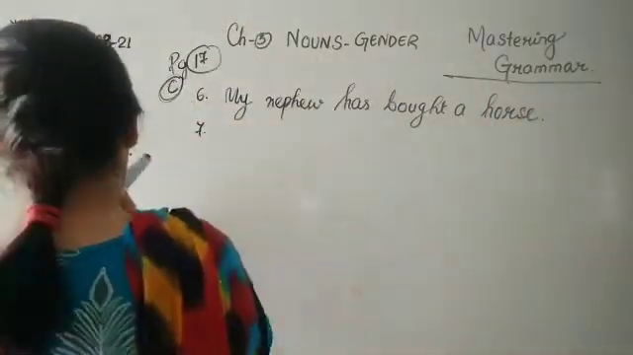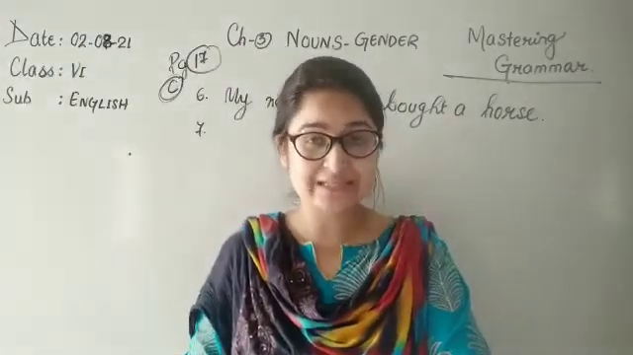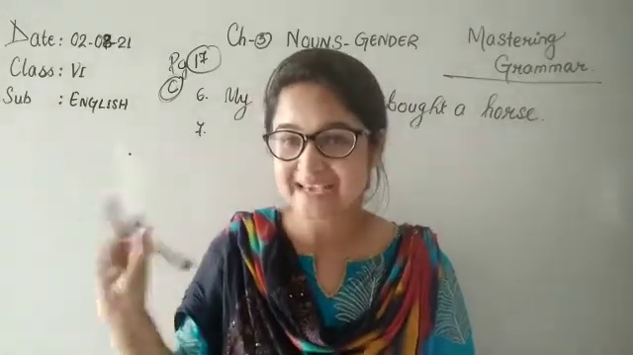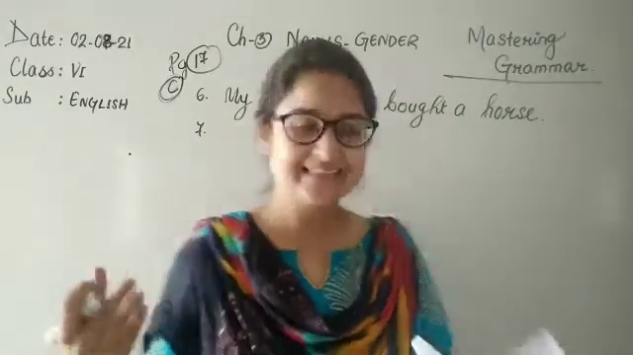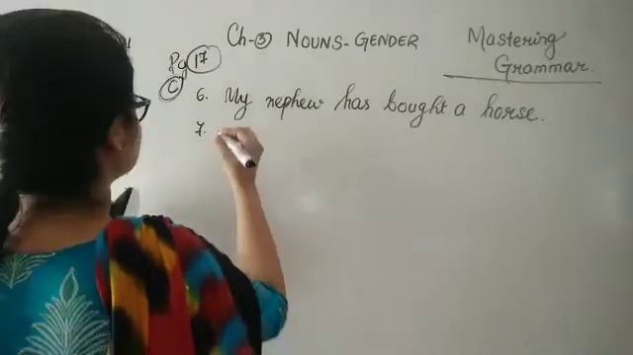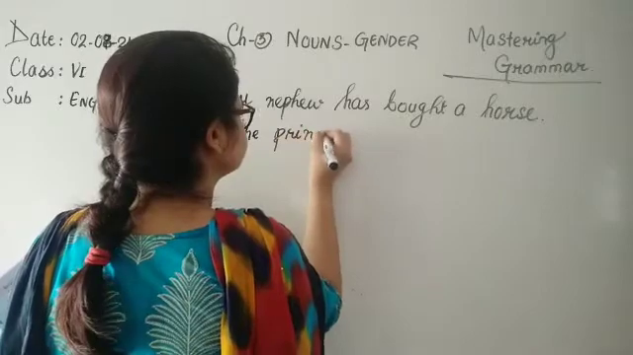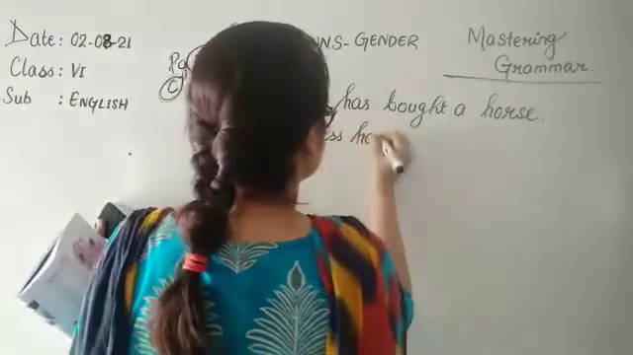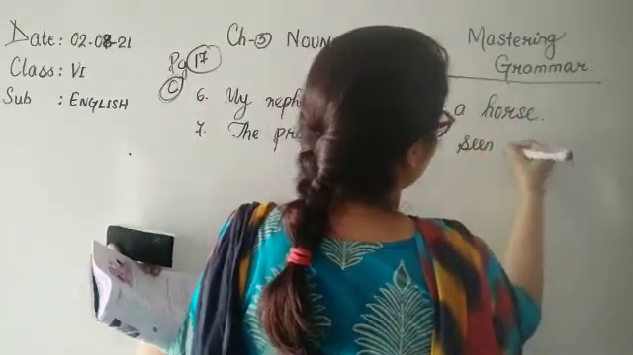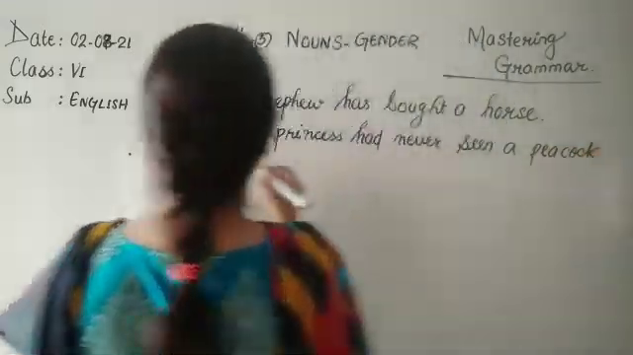Number 7. The princess had never seen a white peahen. So peahen becomes what? I told you this hen word changes into which word? Yes, it changes into cock. So peacock. The princess had never seen a peacock. Yes.